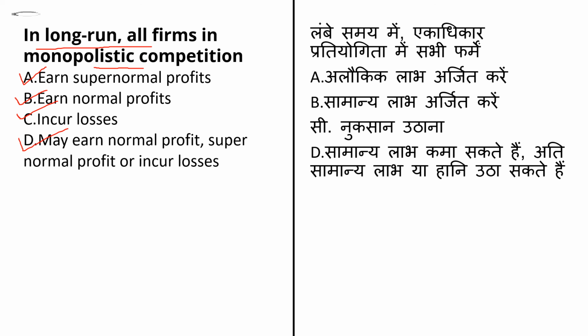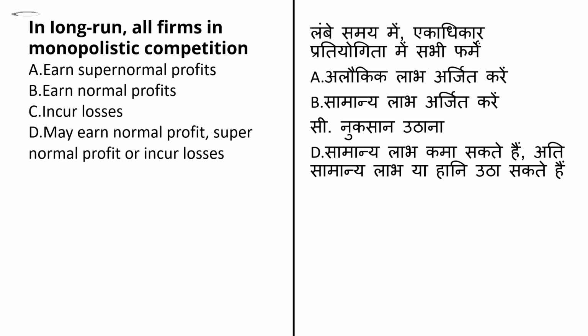Incur losses: losses incurred refer to the benefit paid to the policyholder during the current year plus the changes to the loss reserve from the previous year. The answer here for this question will be option number B. In the long run, all firms in monopolistic competition earn normal profit. In the long run, the competition brought about by the entry of new firms will cause each firm in the monopolistically competitive market to earn normal profit, just like a perfectly competitive firm.